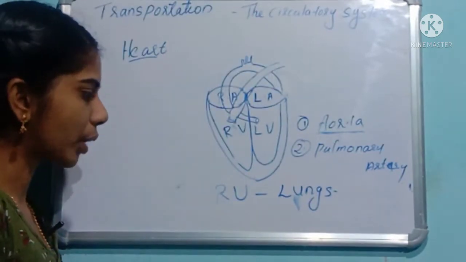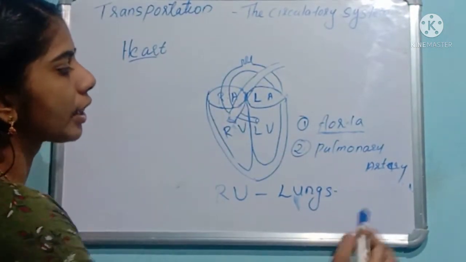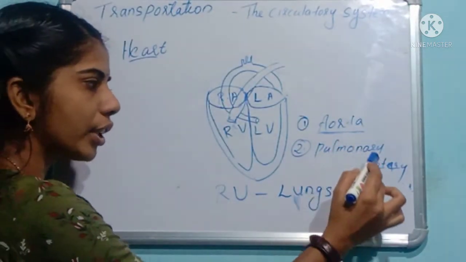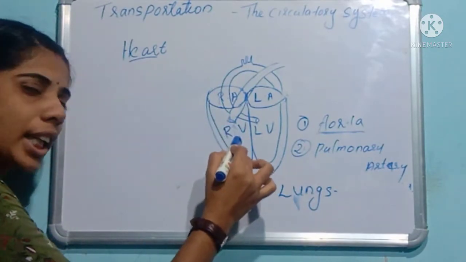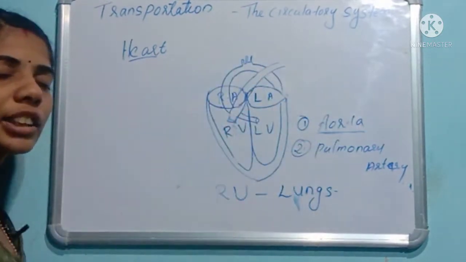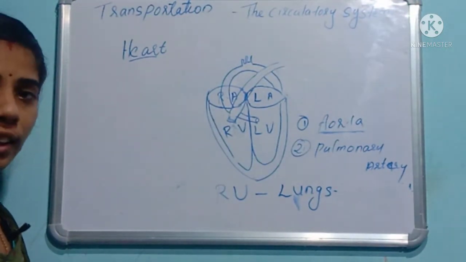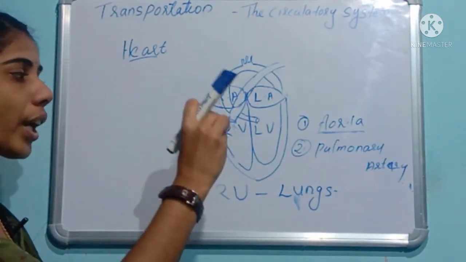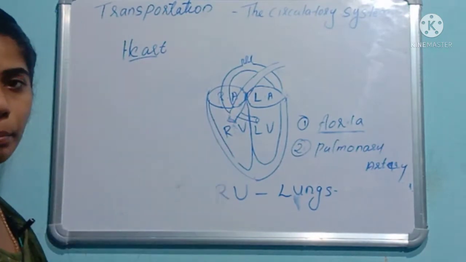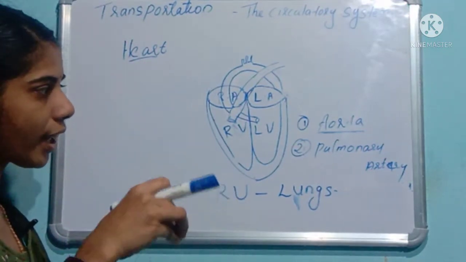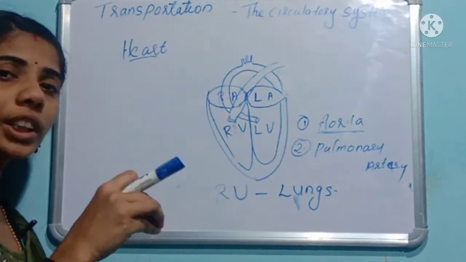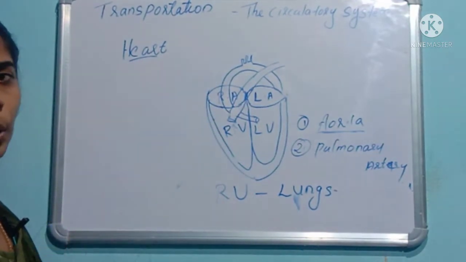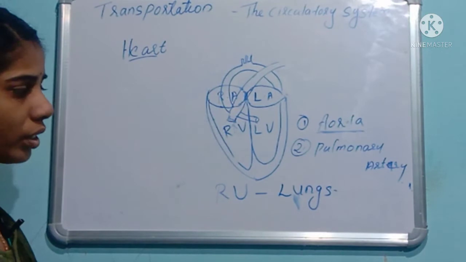Aorta carries the oxygenated blood from the left ventricle to all over the body parts. Pulmonary artery carries the deoxygenated blood from the right ventricle to the lungs for purification. Clear now?